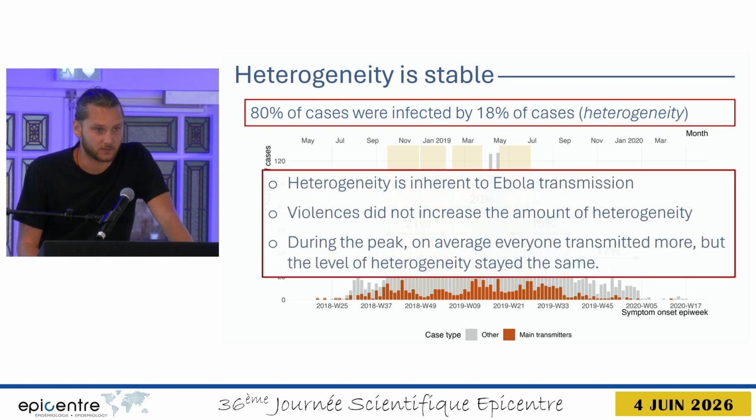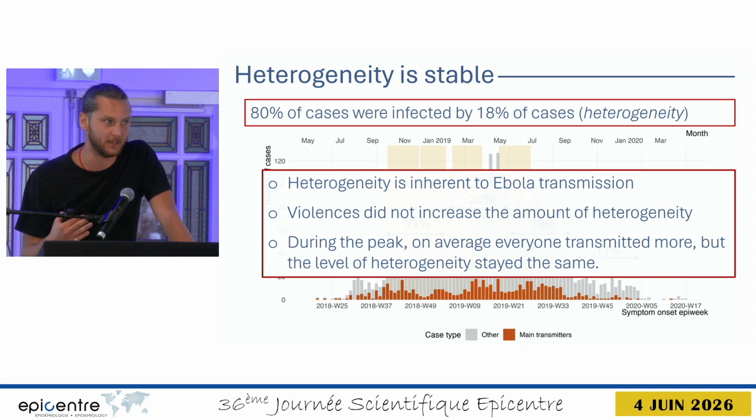Now, all this together tells us many things. First, we know that there is heterogeneity in Ebola transmission. It was described for the West African outbreak, and we are showing here that it's also present in the DRC context. It seems to be an inherent feature of Ebola transmission and needs to be continuously monitored during ongoing and future outbreaks. Now we see that this heterogeneity is stable, especially during the violence and other periods of increased transmission.